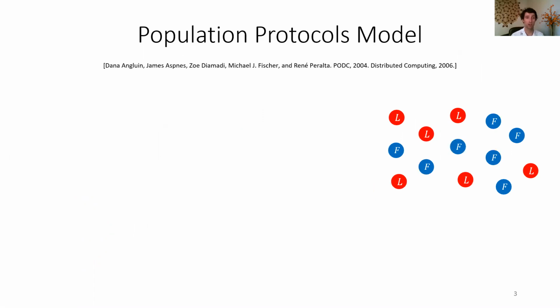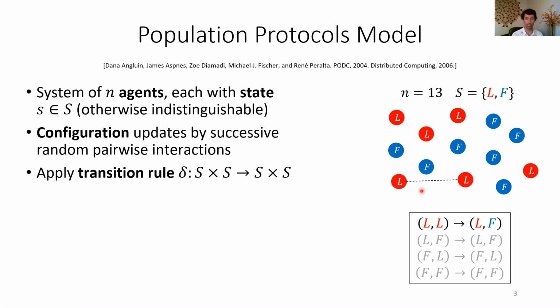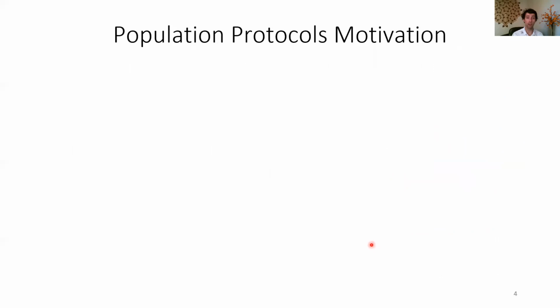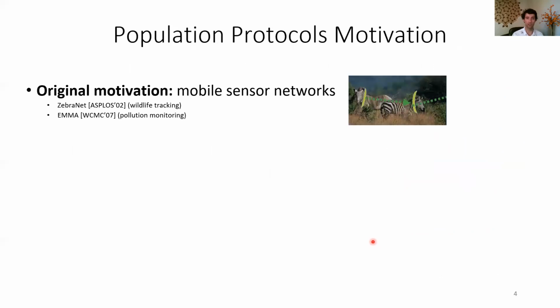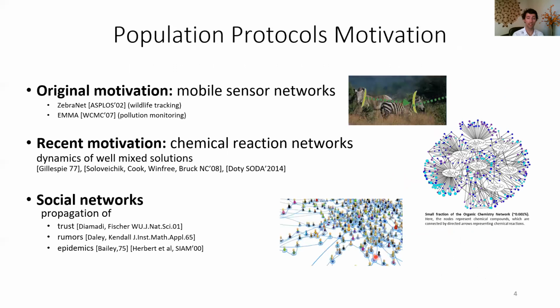The population protocols model describes a system of agents that update by successive random pairwise interactions. So a scheduler picks a pair of agents to interact, and then some transition rule determines how they'll update. So in this case, two L's meet, one becomes an F, and all other interactions are null. There's no change. The model was originally motivated by mobile sensor networks, but has since become better motivated by chemical reaction networks, where this gives the dynamics of well-mixed solutions. Protocols have also been considered in separate literature of social networks.